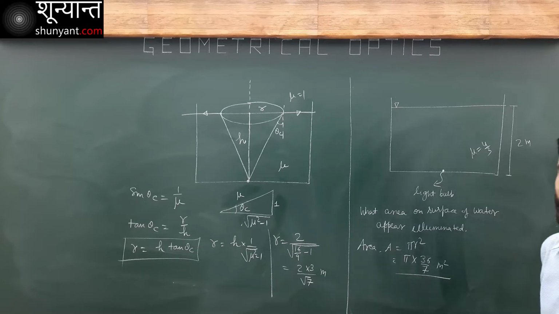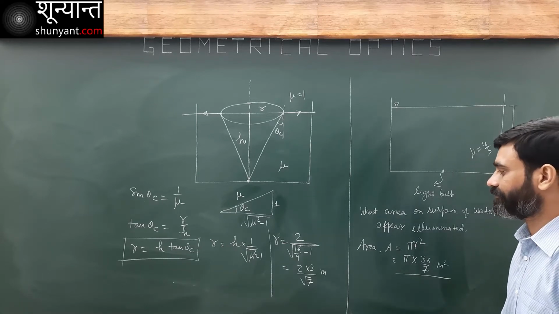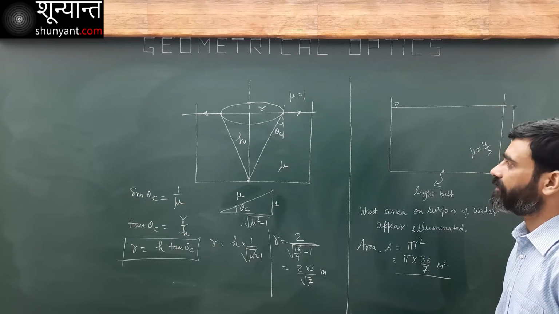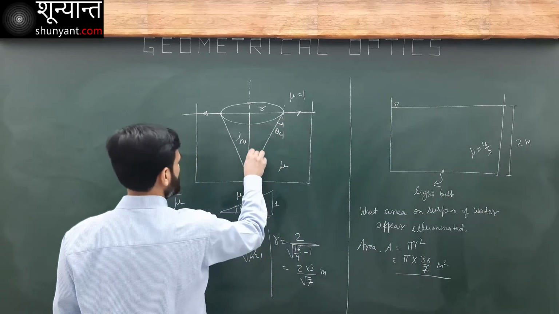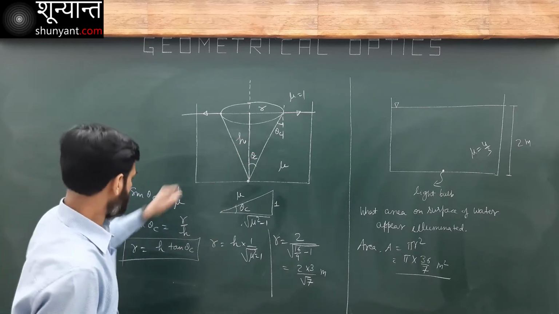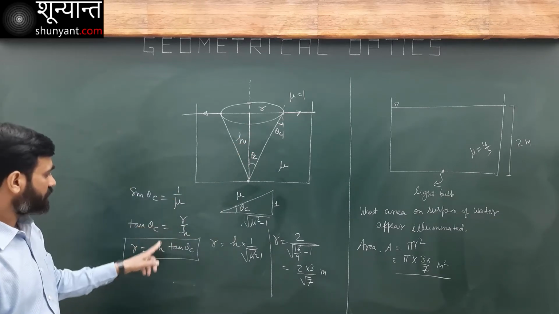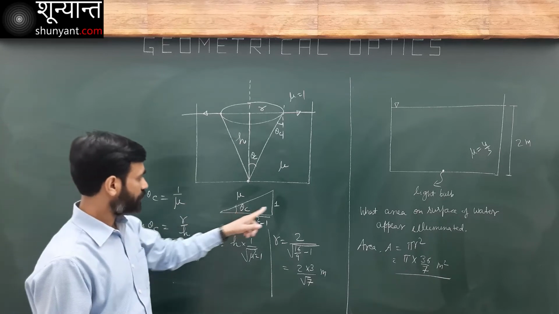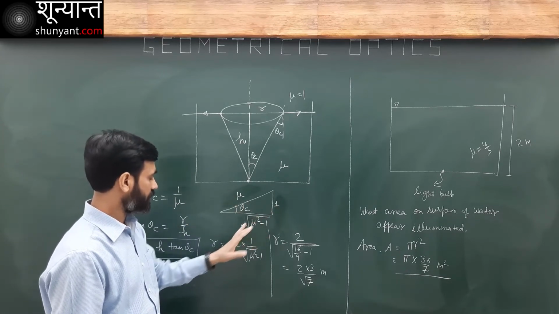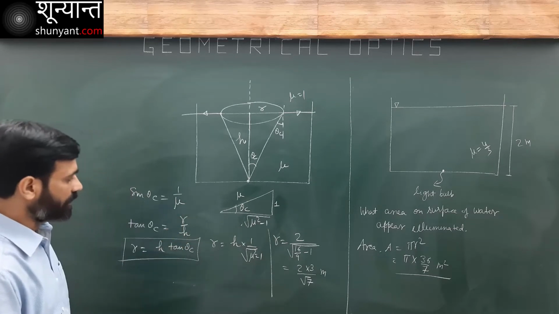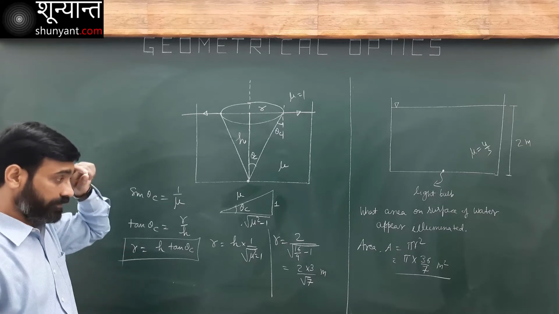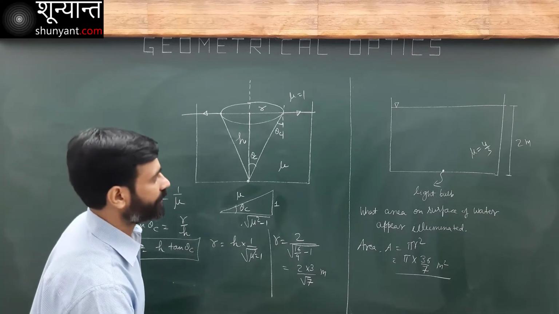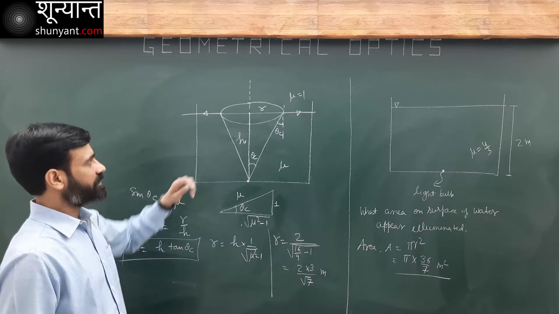Do you understand this? I hope that I made all the calculations correctly. Sin theta c is 1 over mu. So this is theta c, this also becomes theta c. Then I am writing tan theta c, r over h. So r will be h tan theta c. Sin theta c is 1 over mu. I think I am doing it all right. That's fine. Now that's how I will see a circular patch.